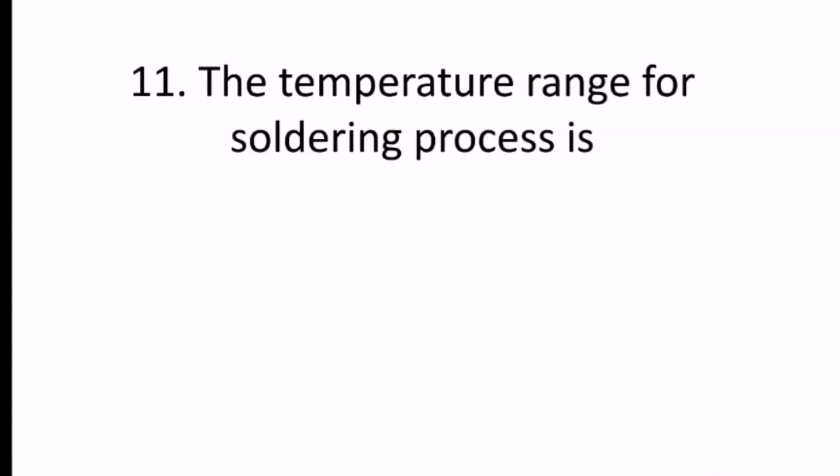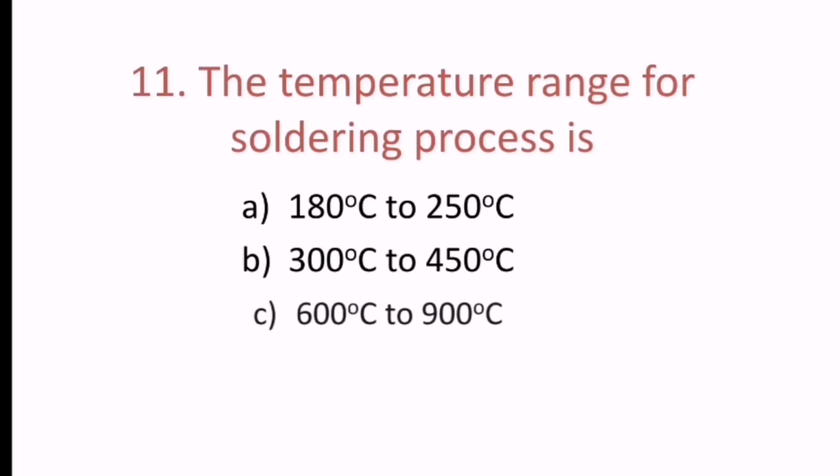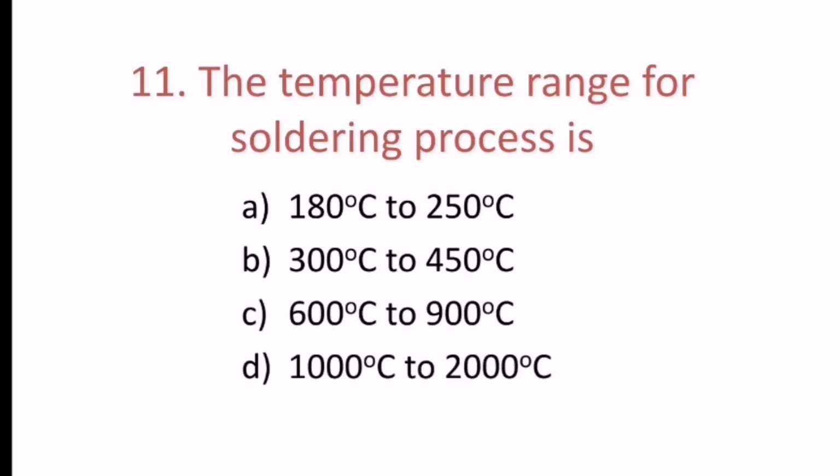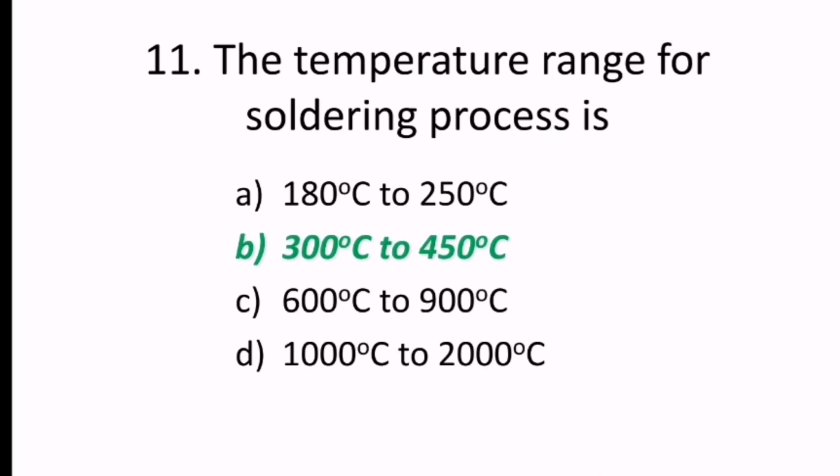11th question, the temperature range for the soldering process is, that may be 180 to 250 degrees Celsius, 300 to 450 degrees Celsius, 600 to 900 degrees Celsius, or 1000 to 2000 degrees Celsius. Hence we can say that 300 to 450 degrees Celsius is the temperature range for the soldering process.